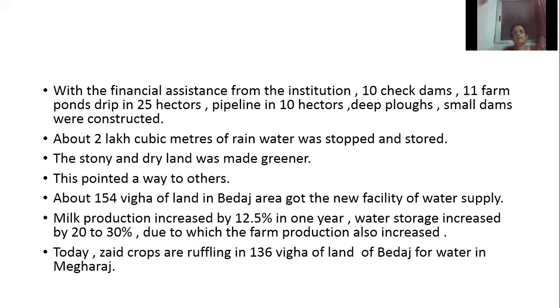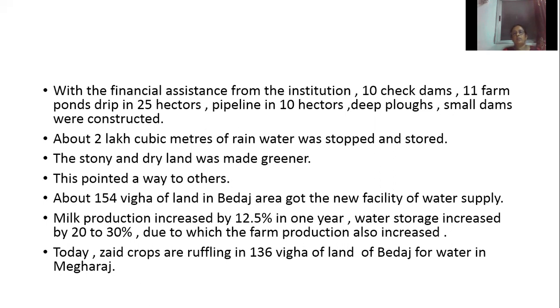Before that, it was a stony land made of rocks, and it was dry land. This pointed a way to others. So this showed an example to other people. About 154 bighas, that means acres, of land in Bedej got the new facility of water supply. And as a result, milk production also increased.